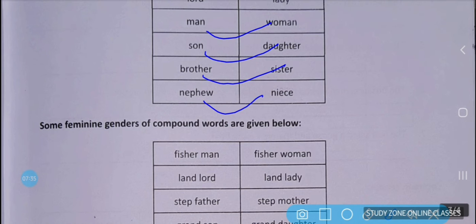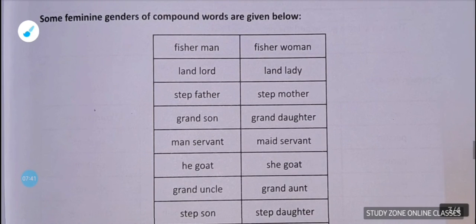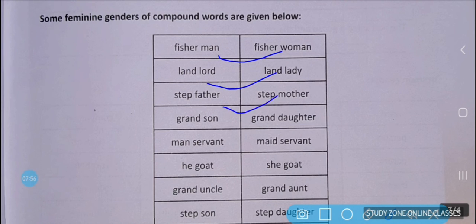So some feminine genders of compound words are given below. Compound words जो एक या एक से ज़्यादा वर्ड्स से मिलकर बनते हैं और फेमिनिन जेंडर्स होते हैं जो जब उनको हम चेंज करते हैं मैस्कुलिन से फेमिनिन जेंडर में तो वो उनका चेंजेस किस तरह से होता है. लेट्स सी दैट. Fisherman to fisherwoman, landlord to landlady, stepfather to stepmother, grandson to granddaughter, manservant to maidservant, he-goat to she-goat.